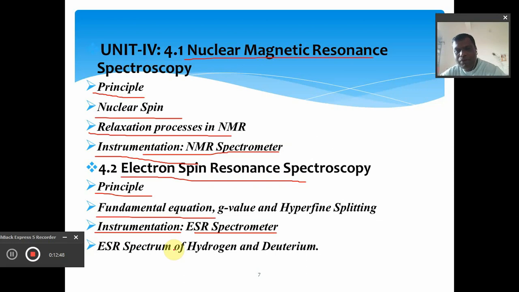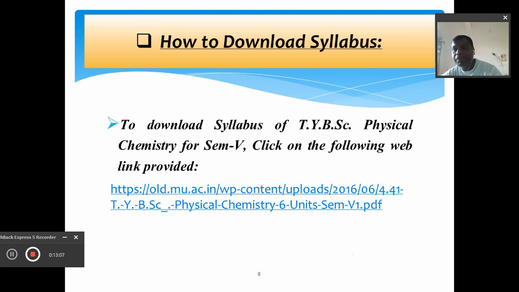And definitely we will discuss the ESR spectrum of some atoms like hydrogen and the deuterium. With the help of this, we will be able to explain the ESR spectrum very well with the example of these hydrogen and deuterium atoms. So dear friends, this is all about the introduction of TYBSc physical chemistry semester 6 syllabus.